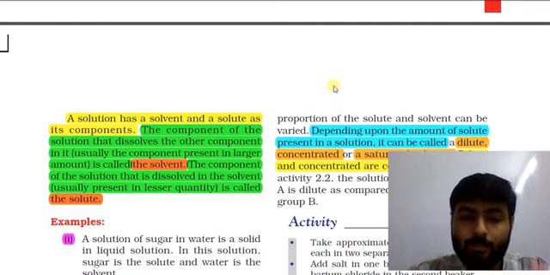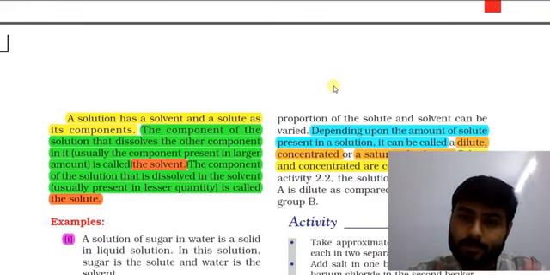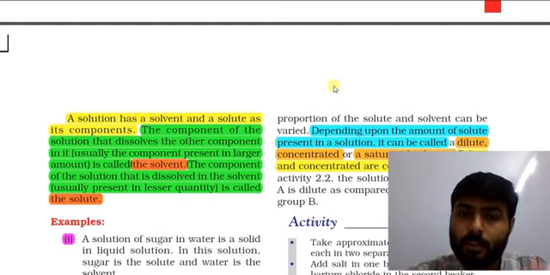The component of solution that dissolves in solvent, usually present in lesser quantity, is called solute. So what is solute?